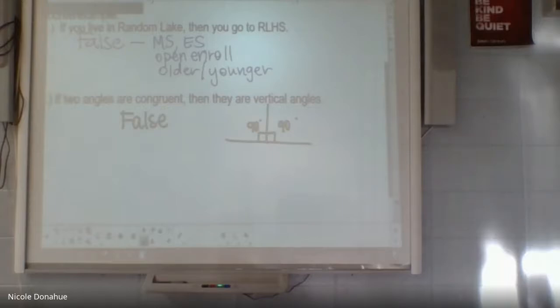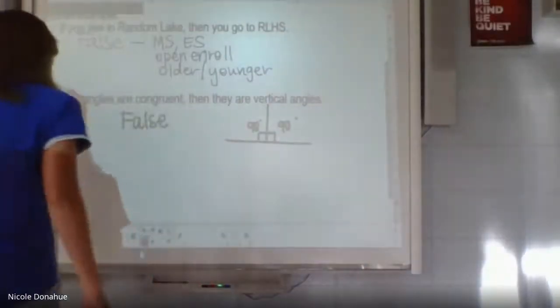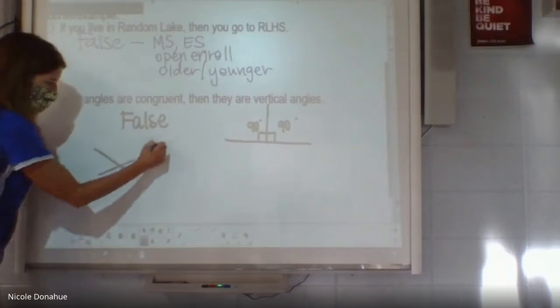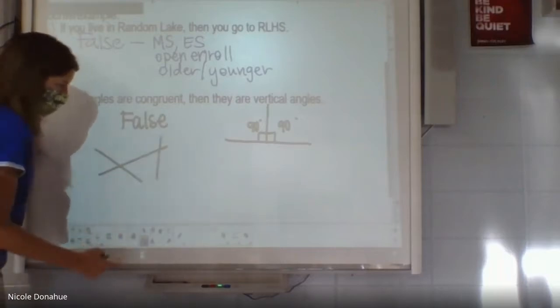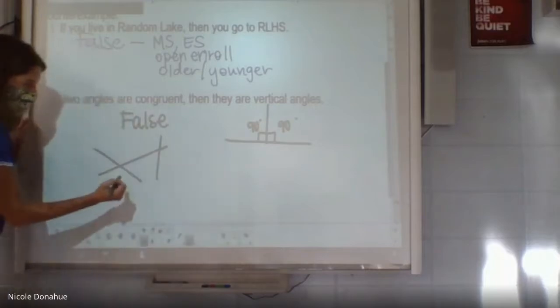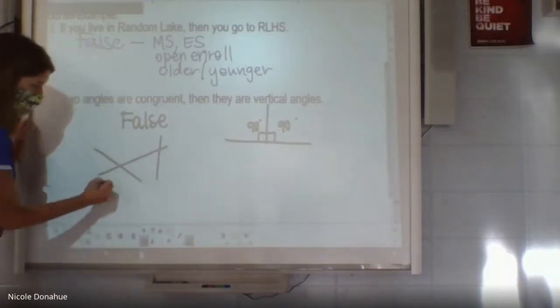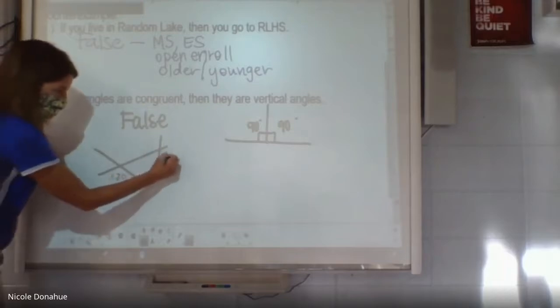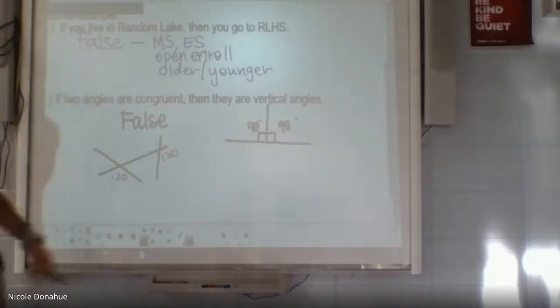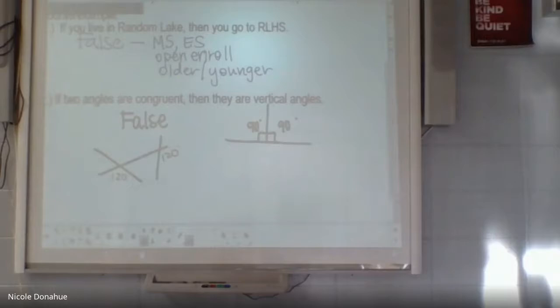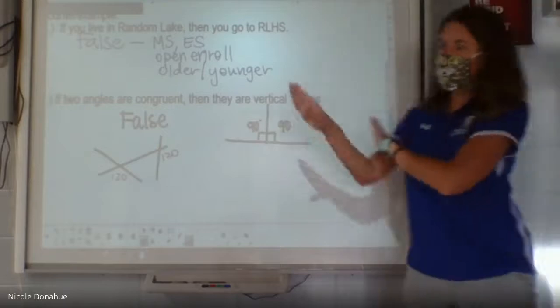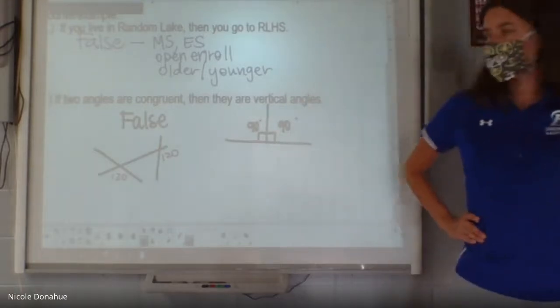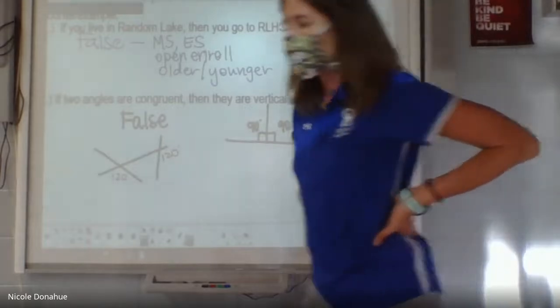So, just in a drawing, and my drawing might be really bad. But like this could be, where should we go? Like this could be 120, and this is 120. Those aren't vertical angles, but they're congruent. So understanding that there are other examples of congruent angles that aren't necessarily vertical. Again, if you flip this statement, if you do that converse of it, it is true. All vertical angles are congruent.